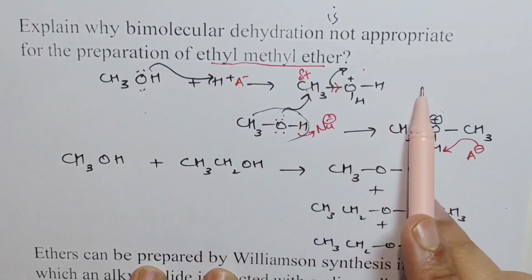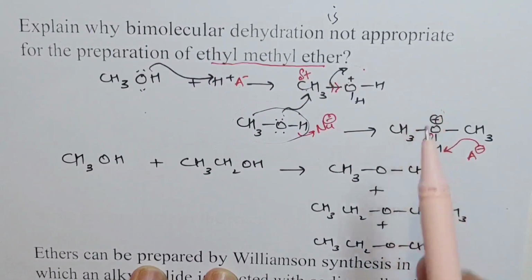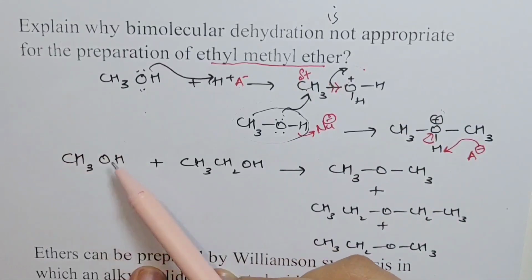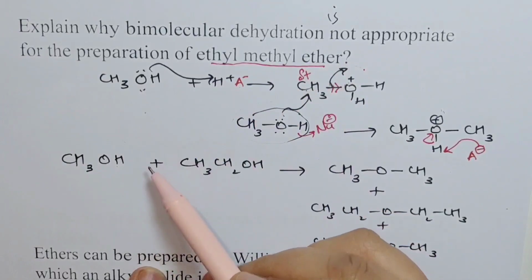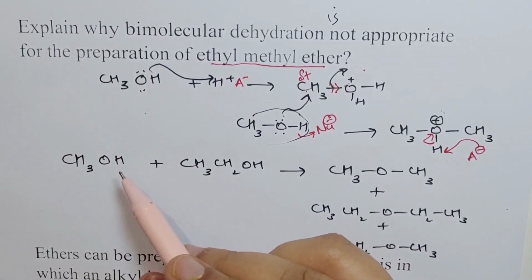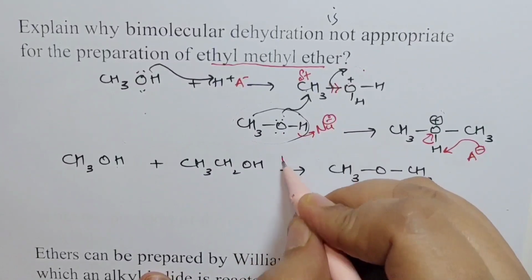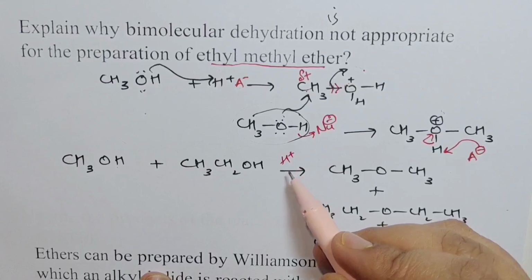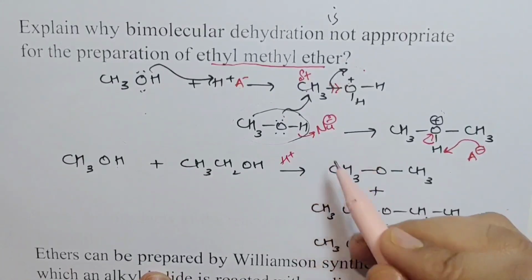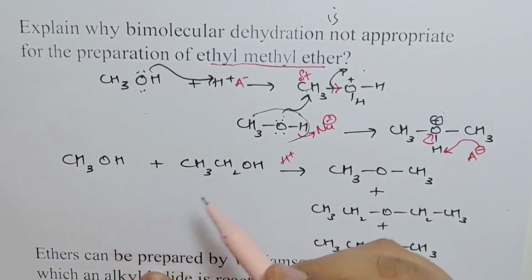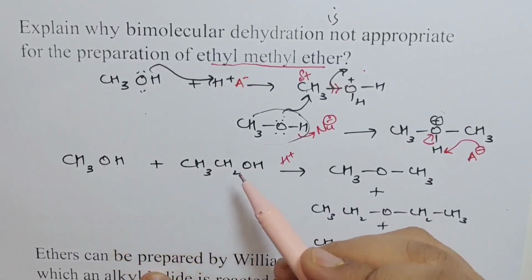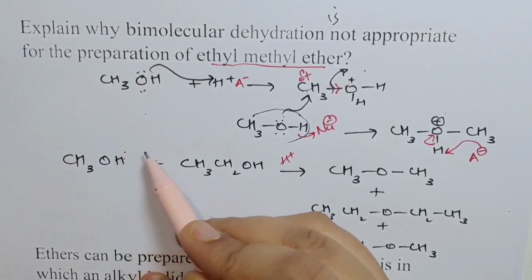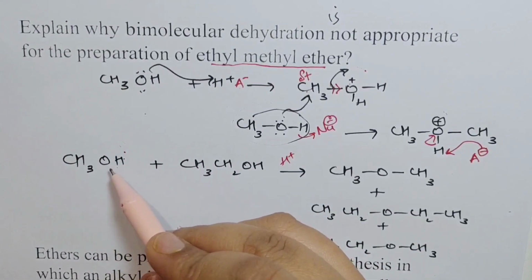Now this is all very nice for preparation of symmetrical ethers. But if you want to make an asymmetrical ether, let's say ethyl methyl ether, you would think, okay, let's take methanol and ethanol. In that case, you would not get the desired asymmetrical product. I mean, you would get it, but you would also get a lot of other products. Why? Because you would not be able to control what reacts with what. There is a possibility that methanol gets protonated and then another molecule of methanol acts as a nucleophile.